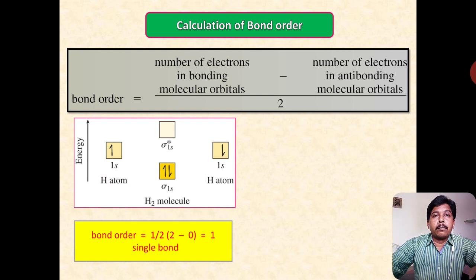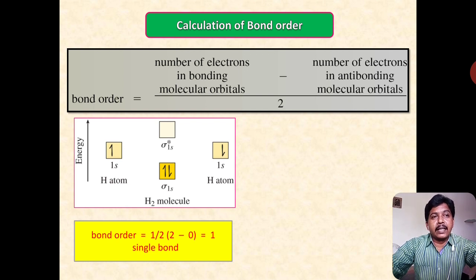By following the bond order rule, the number of electrons in bonding molecular orbital. See, in the diagram of the hydrogen molecule, the electrons in BMO is 2 and the electrons in ABMO is 0. So the same values should be inserted in the given formula, and we get the bond order of the hydrogen molecule.